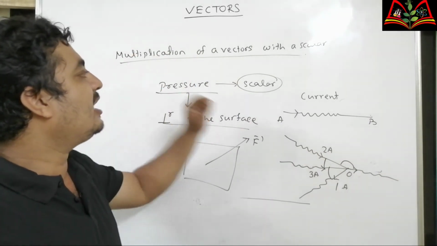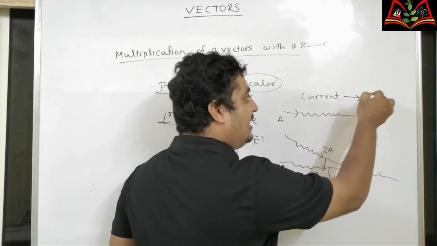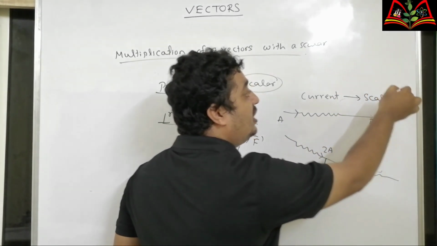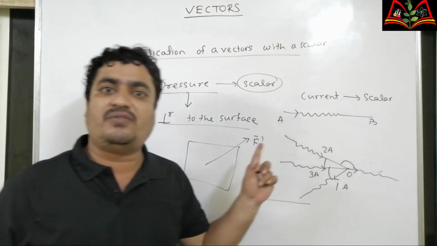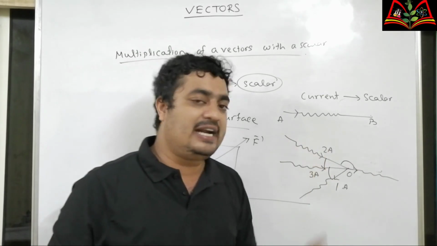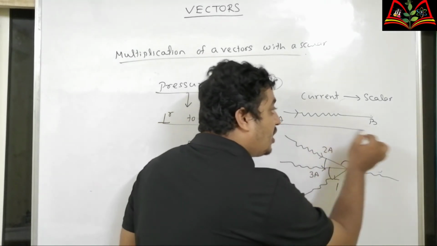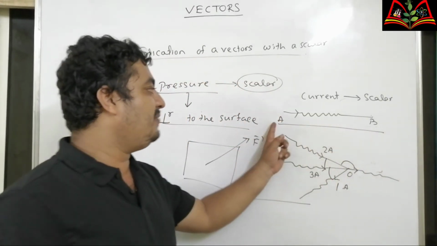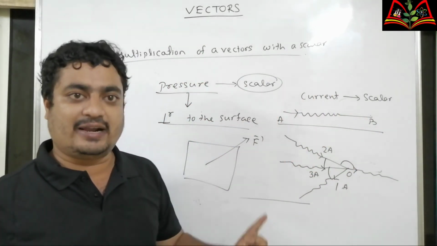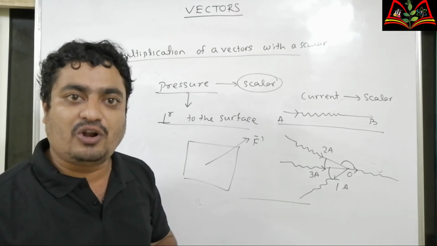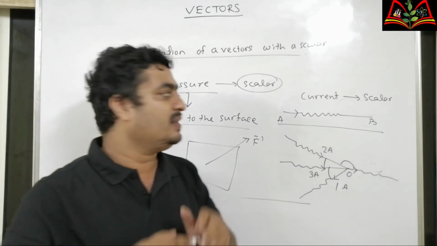That's why current is a scalar quantity, because it doesn't follow the laws of vector addition. It is added algebraically. But current has a direction. It may be from A to B or B to A. Still it is a scalar because it doesn't follow the laws of vector addition.